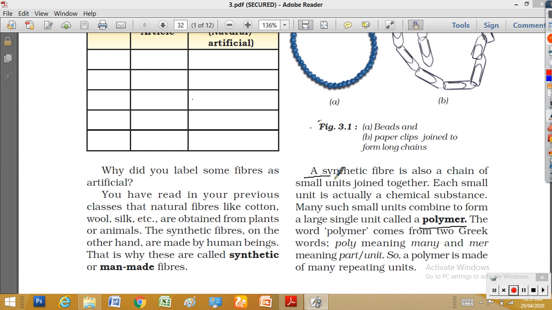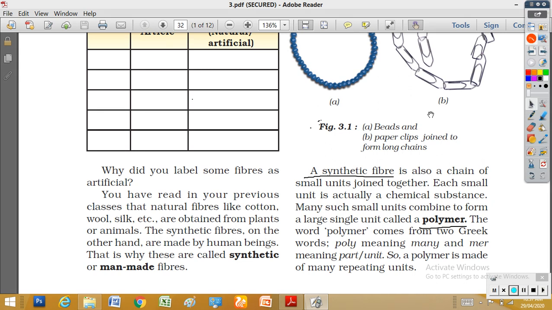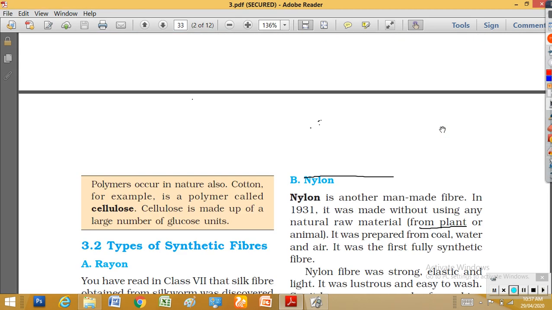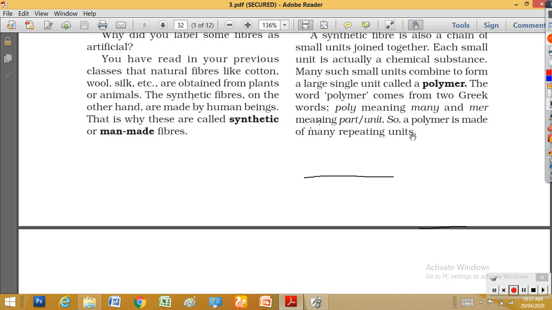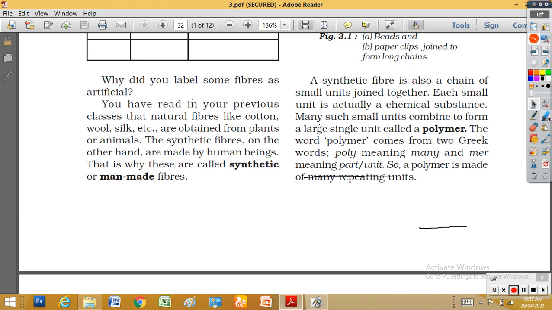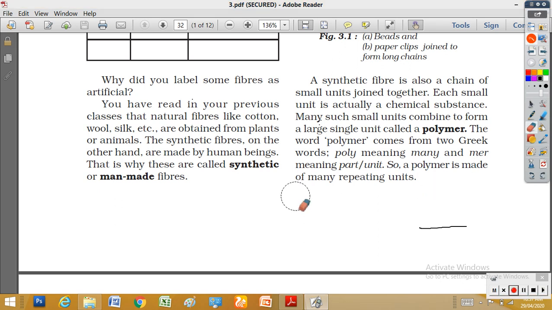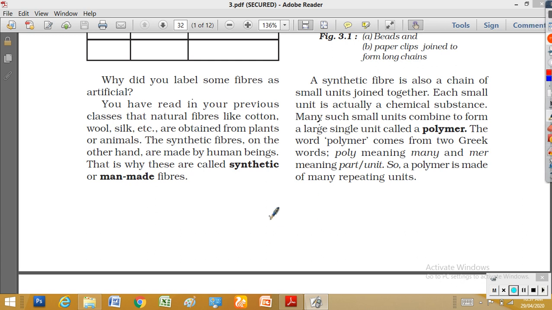All these synthetic fibers, the man-made fibers, are also a chain of small units joined together. So here you can see our synthetic fibers are also small chains. Synthetic fibers are also chains of similar repeating units joined together to form a large unit. So imagine this is one chemical.